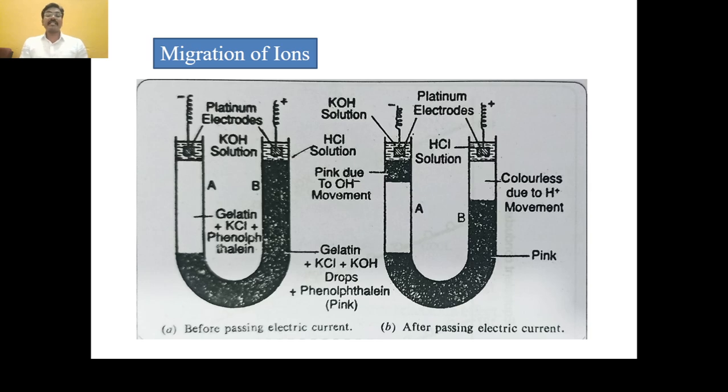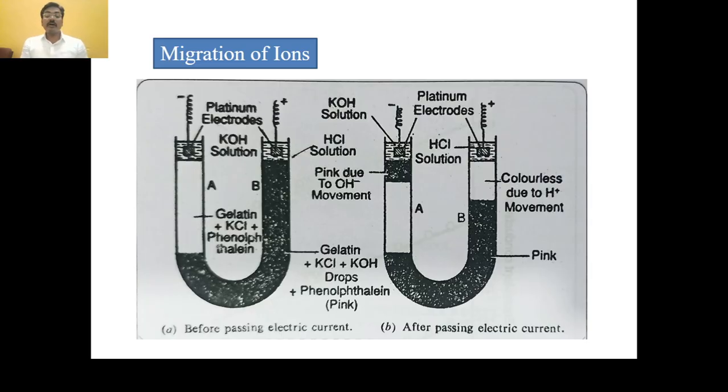The next topic is the migration of ions. We know every ion has a certain speed. The conduction of electricity depends upon the mobility of ions, that is, the migration of ions.